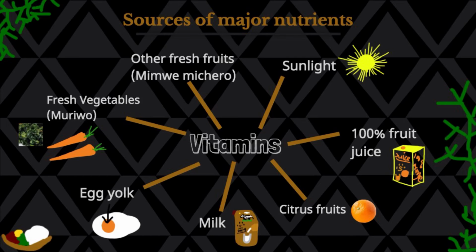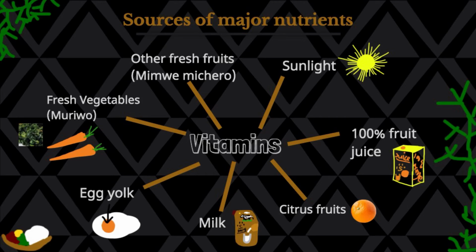So the sources that are rich in vitamins, we have fresh vegetables, which we call murio. If you look at the far left, we have those green vegetables, which we call maveji as well. And that's Shona. And then we look at the top there, we have other fresh fruits, which we call mingwe michero in Shona. And then we have sunlight. The sun is called zuva in Shona.